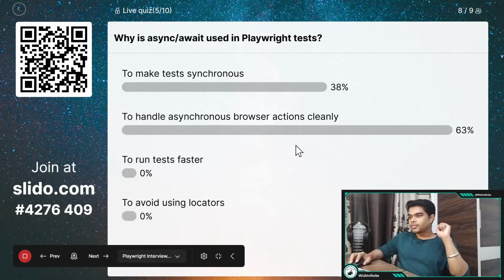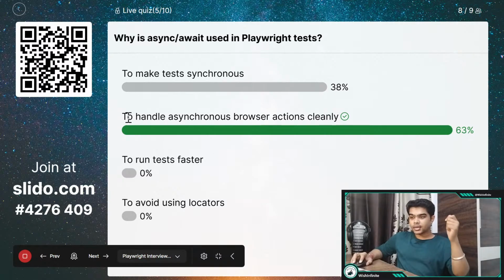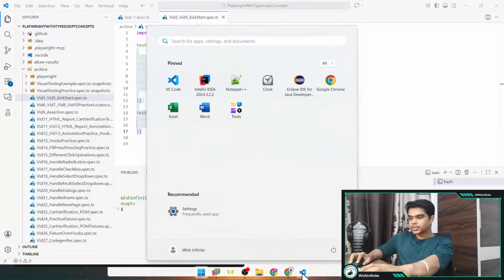Let's see how many people have answered it correctly. So 38% people have answered to make tests synchronous, and 63% people have answered to handle asynchronous browser actions cleanly. Okay, so now let me reveal it. And the correct answer is option B, to handle asynchronous browser actions cleanly. Let me show this in VS Code.